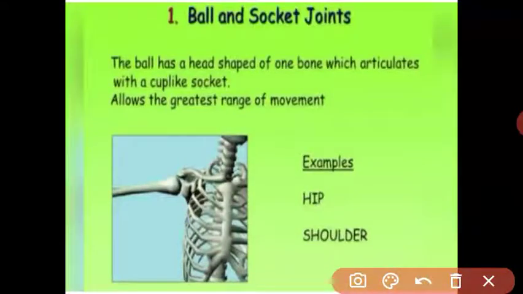See, one bone has a ball-like structure, and this ball is fitted in the socket, like the shoulder girdle. This joint is called the ball and socket joint. The one bone is like a ball and it is fitted in the socket. So it is called the ball and socket joint. And this joint allows great movement, so it is called a freely movable joint. Got it? What is the ball and socket joint? The ball and socket joint is located in the shoulder bone and hip bone. Got it?